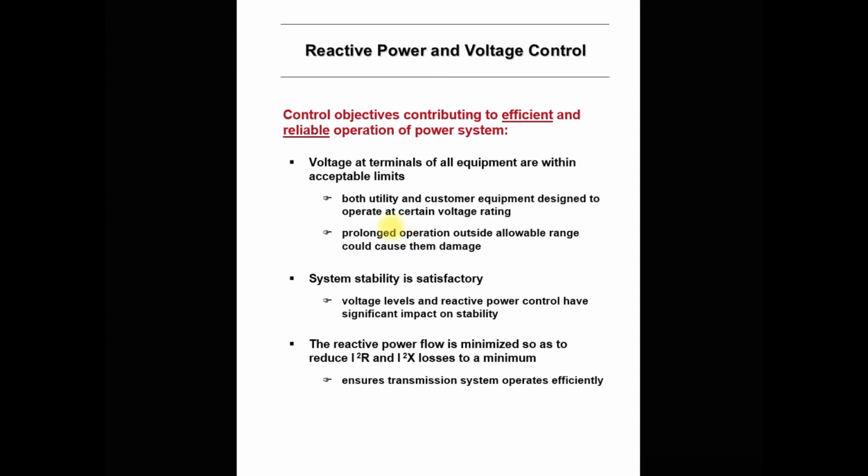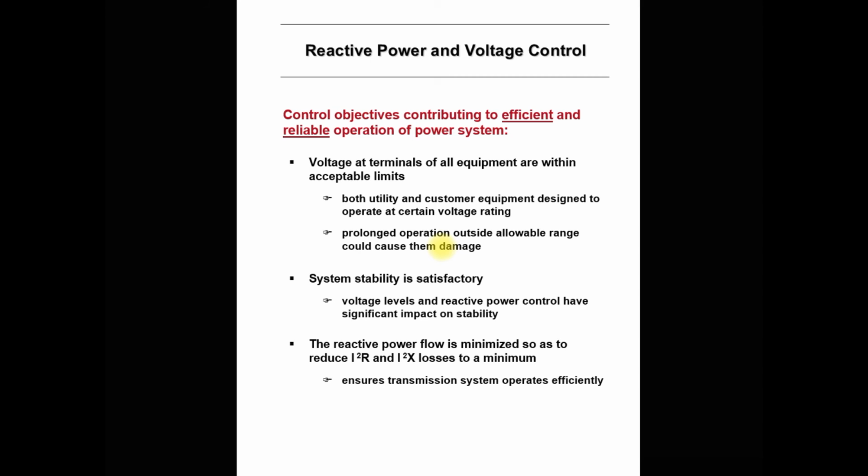Prolonged operation outside this allowable range could damage the equipment. To maintain the voltage at the terminal within the limit, we require a sufficient amount of reactive power for voltage support, because the voltage magnitude at the terminal depends upon the amount of reactive power at the terminal. If the reactive power at the load or equipment terminal is not sufficient, then the voltage at the terminal goes out of the boundary limit.